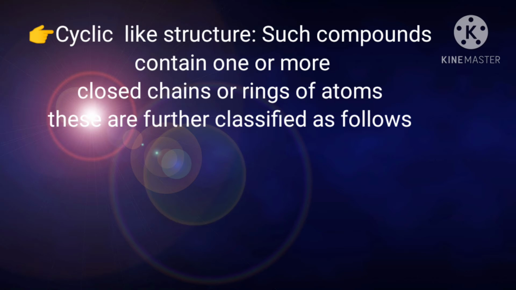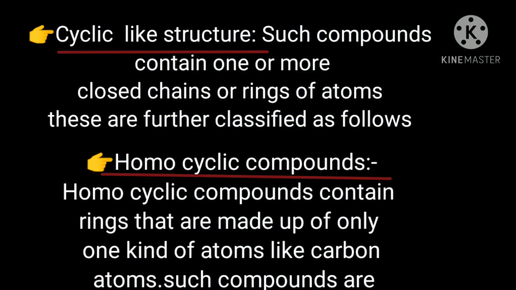What are cyclic compounds? Such compounds contain one or more closed chains or rings of atoms. These can be further classified as homocyclic compounds and heterocyclic compounds. Homocyclic compounds are alicyclic compounds and aromatic compounds.